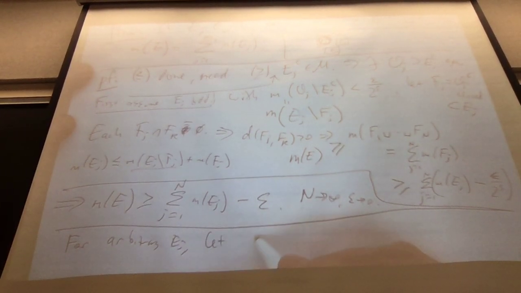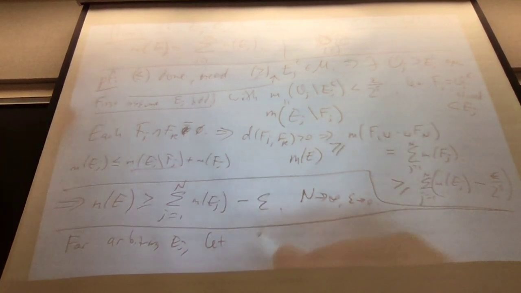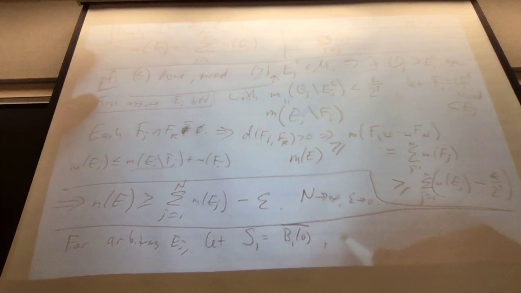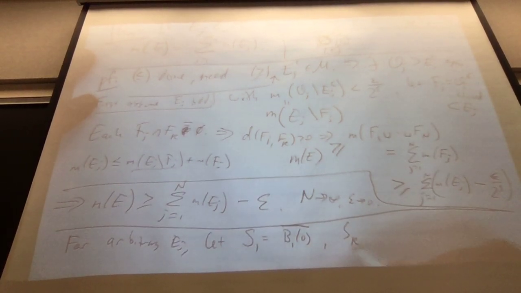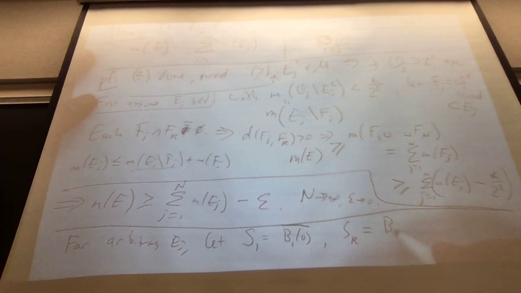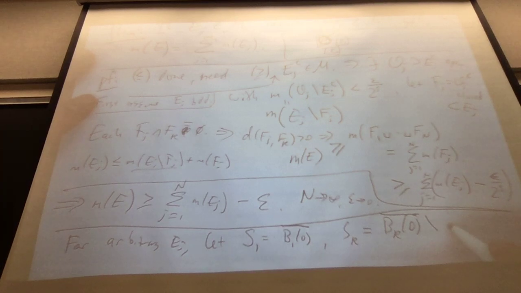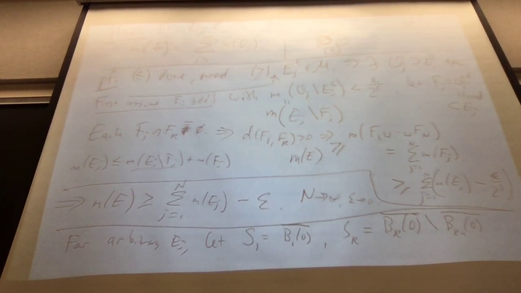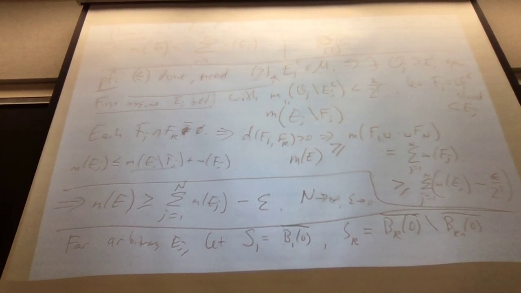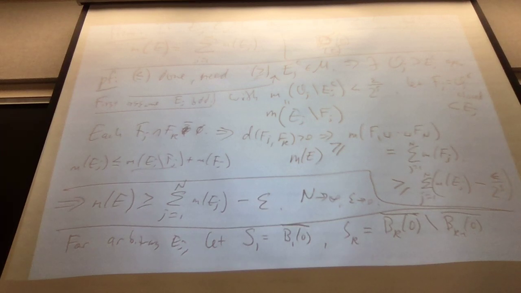let's define a system that chops things off. Let's call S1 the closed ball of radius 1 about the origin, which is of course measurable. From then on, each SK will be the closed ball of radius K about the origin, take away the closed ball of radius K minus 1 about the origin. So this is closed, take away closed, so it's neither. Closed on one side, open on the other side, doesn't matter, it's measurable, that's all that matters.